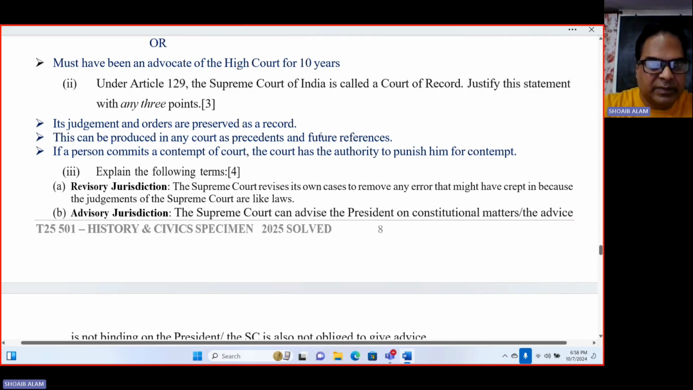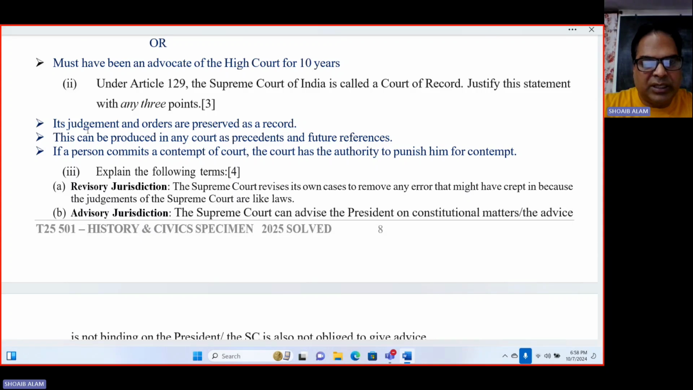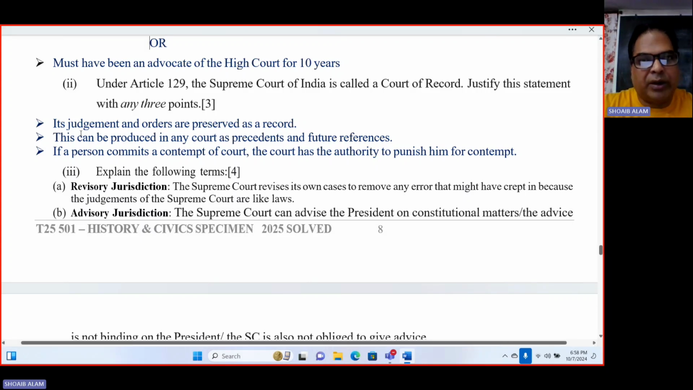Okay. Now next one is under Article 129, the Supreme Court of India is called the Court of Record. So justify this statement with any 3 points. So simple. Number one, its judgments and orders are preserved as records. That means all the proceedings which take place in the Supreme Court are recorded for future records and testimony. Okay, for future references and testimonies.